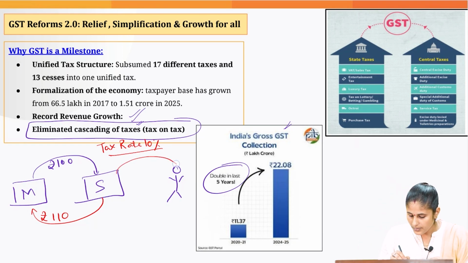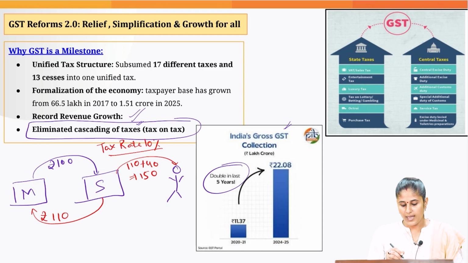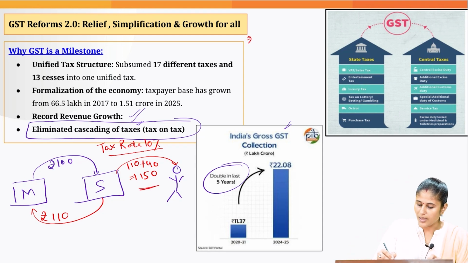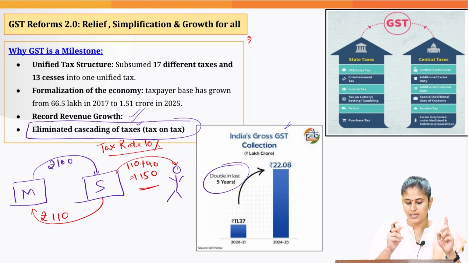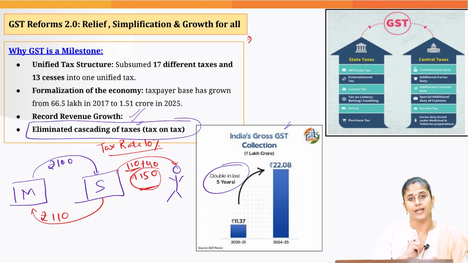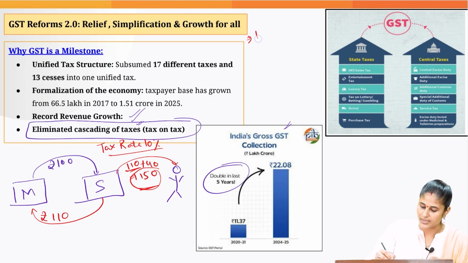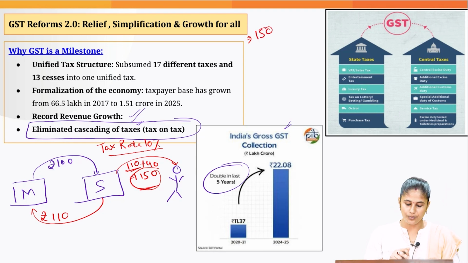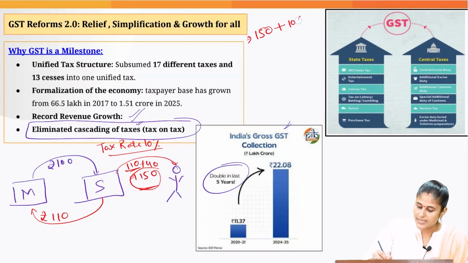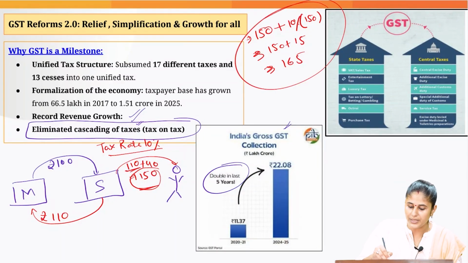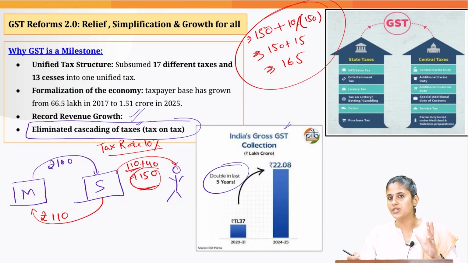Now this shopkeeper is doing value addition of 40 rupees. This turns out to be 150. Now things are going to change here at this level. Before GST, what used to happen? I have to pay tax on tax. So I have already paid tax on this 110 amount, but again I'll be paying the tax. So what is the total amount that I have to pay to the shopkeeper? 150 plus 10% of 150. So this turns out to be 150 plus 15, that is 165. This is the pre-GST phase.